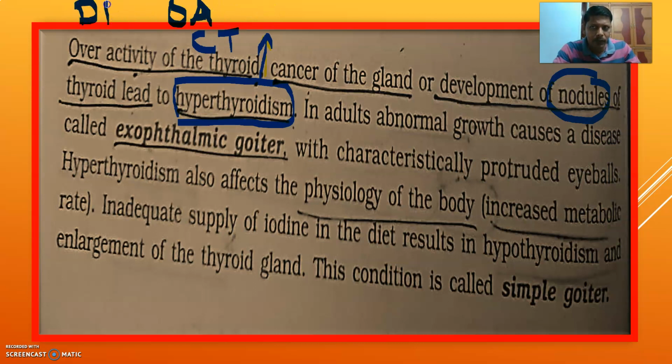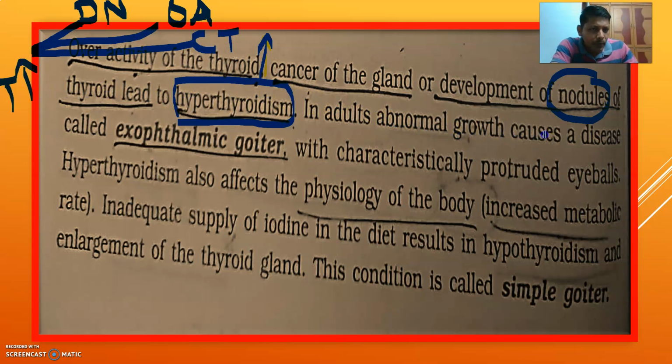Because of these three, there is overproduction of thyroxine, that is called hyperthyroidism. That means overproduction of thyroid hormones takes place in adults. Because of these three, thyroxine levels will be more than normal.